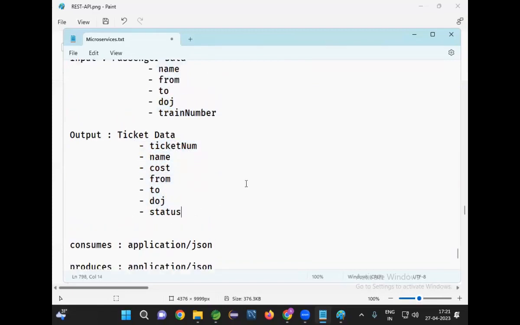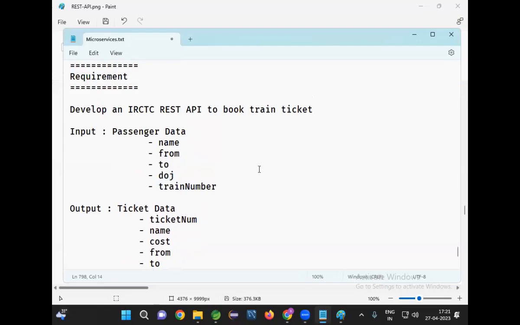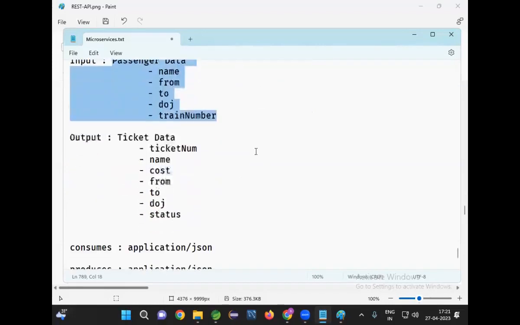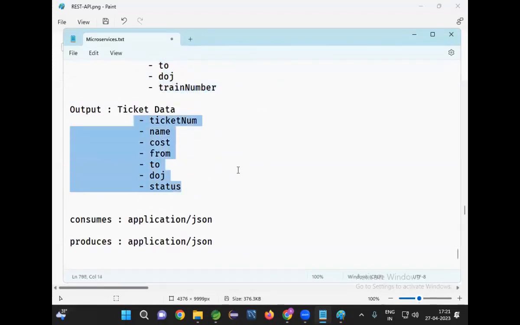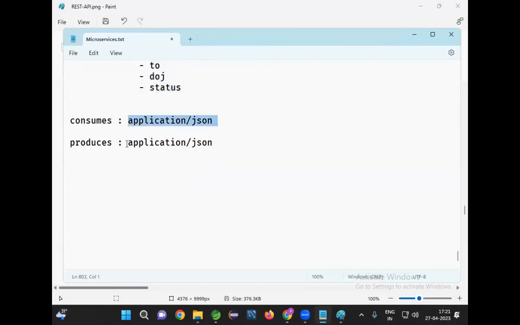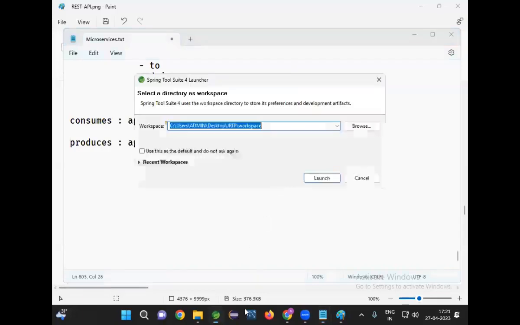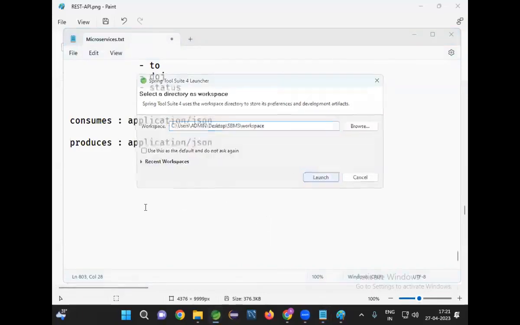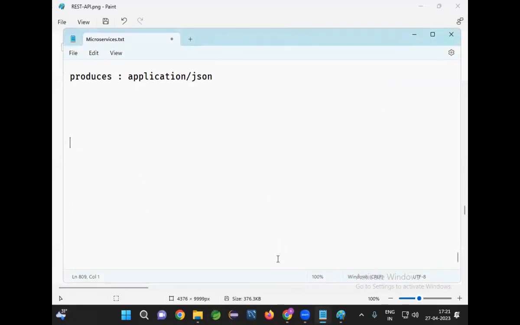So when you are going to develop any REST API, you should have that clarity. Now I'm developing one booking application. I need data as an input. Then I will do some business execution. Then I will provide some output. Passenger data is required to book the ticket. After booking is completed, I need to send the ticket data. Consumes JSON, produces also JSON format. Clear? Next, let me go and create the project.